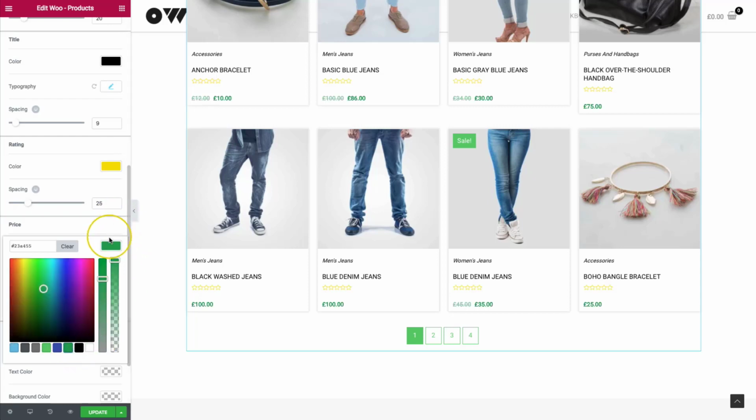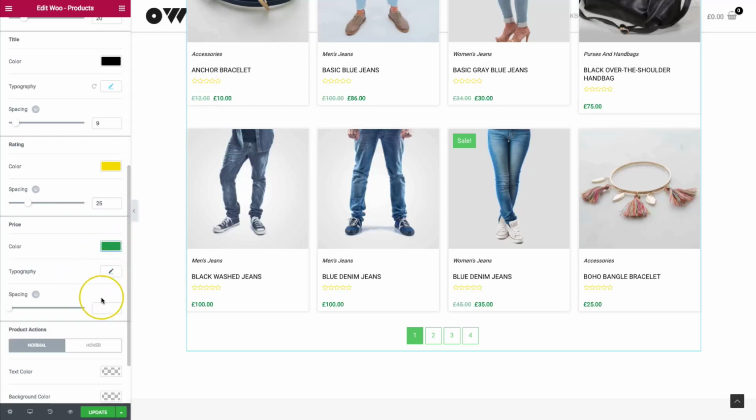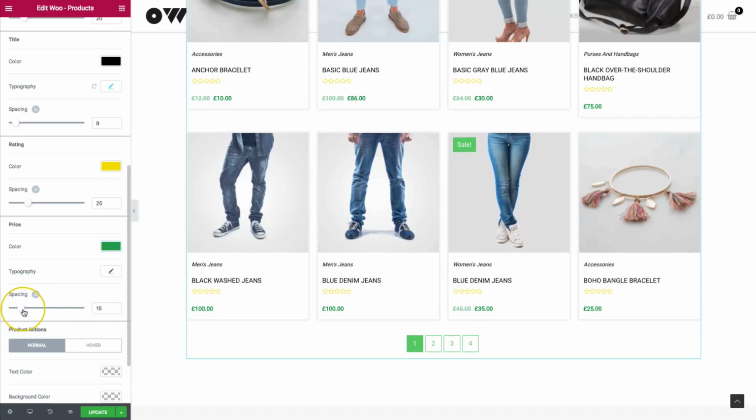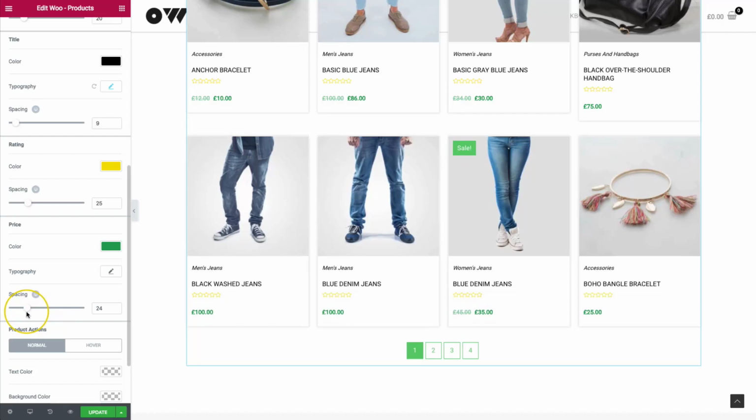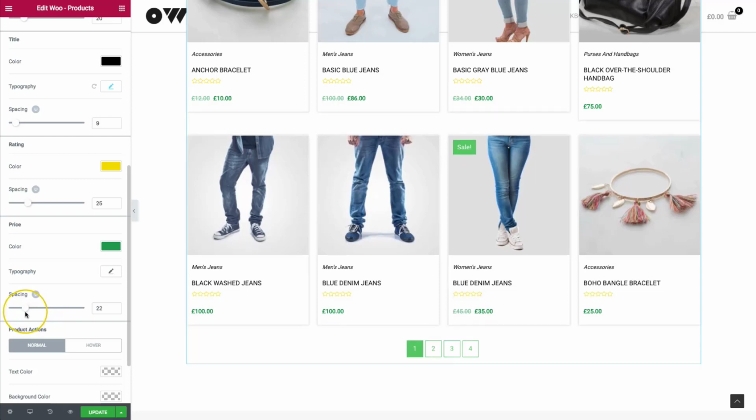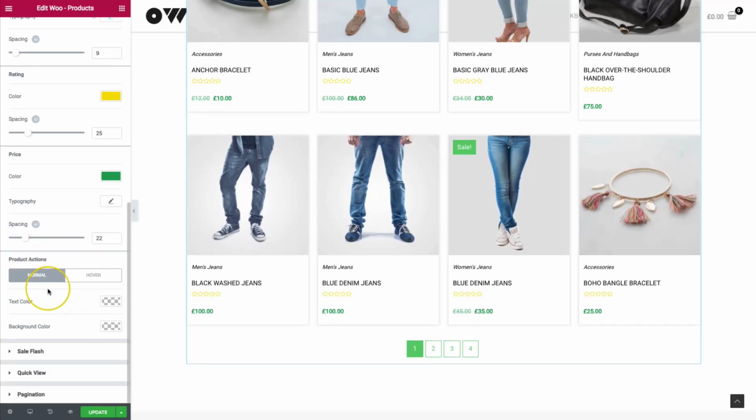We can make our price green if we want. Change the typography, and then of course the spacing below that. We can change that as well. There we go.